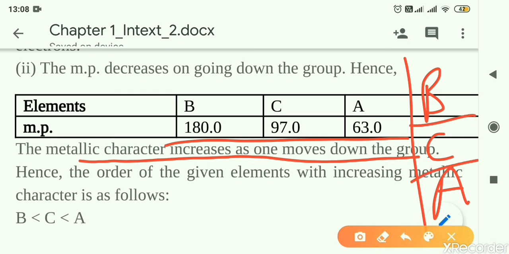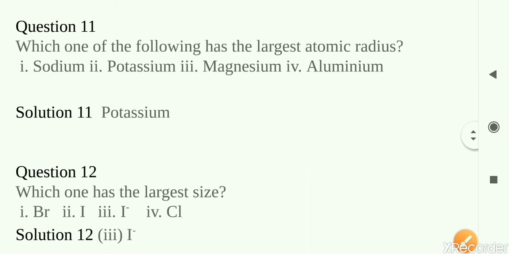That means what will happen now? The most metallic element among these will be A and least metallic will be B. So the increasing order comes as B less than C less than A. Coming to question number 11.